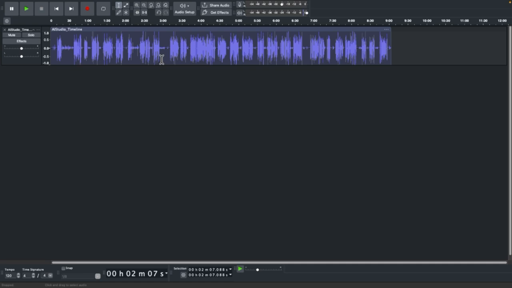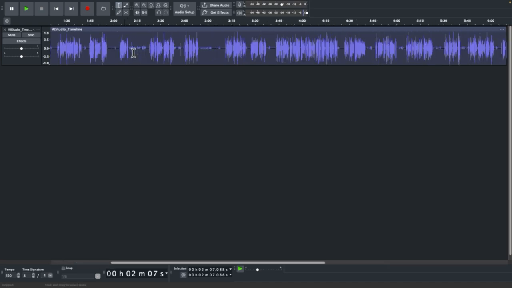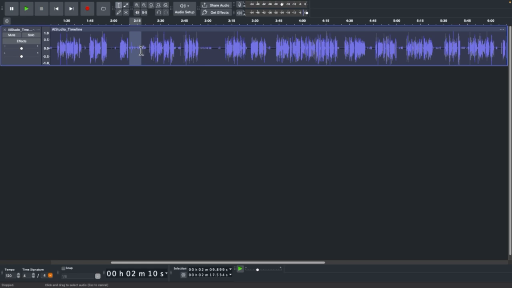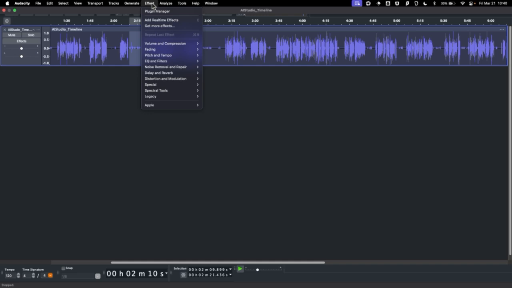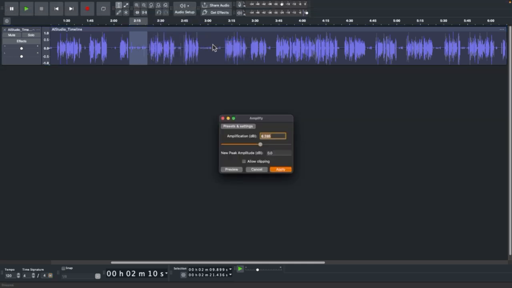Okay, it looks like you have two voices in your audio file, and one is louder than the other. To balance the volume, you can try these steps. First, select the portion of the audio track where the voices overlap by using the selection tool. Then go to the Effect menu and use the Amplify effect. Then you can adjust the gain of the selected part, either by reducing the gain of the louder voice or increasing the gain of the quieter one. And finally, remember to preview the audio to make sure the volume levels are balanced to your satisfaction. Would you like me to elaborate on any of these steps?